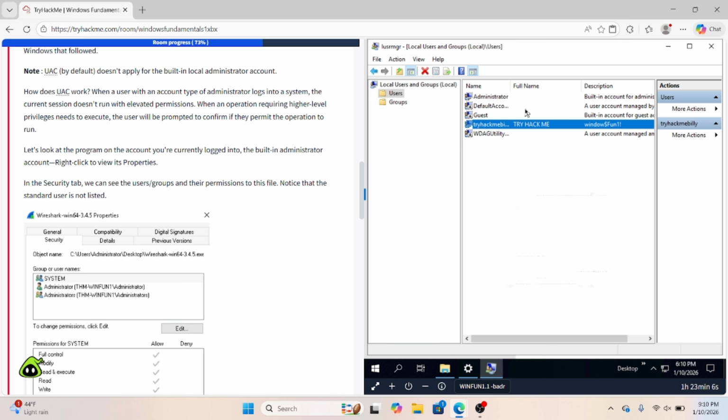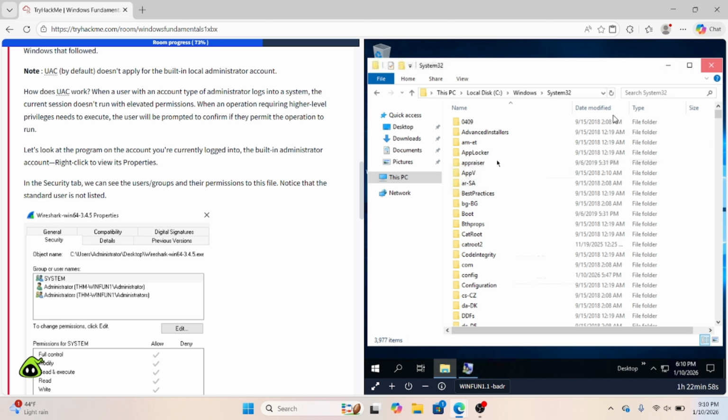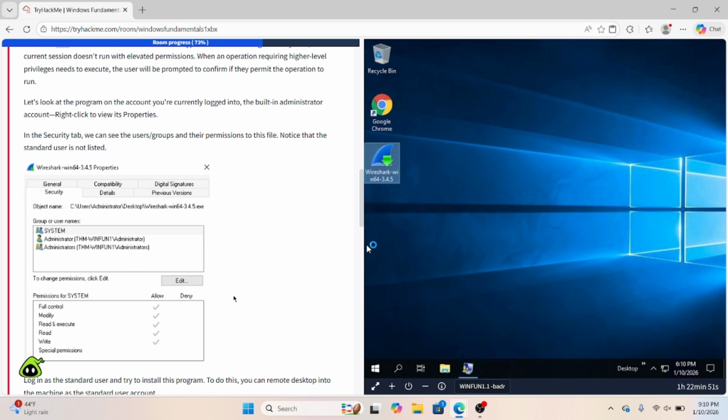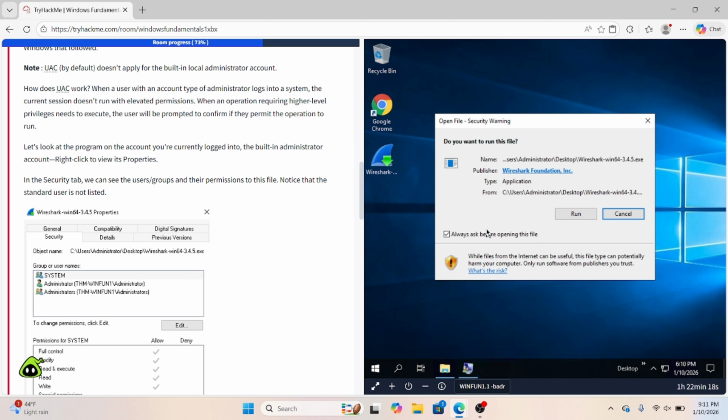So if we look at this program, if we go over here to Wireshark, we just go ahead and double click on this. What it's actually going to do is prompt me if I do in fact want to run it. As you can see right here, it is prompting me if I do in fact want to run it. So this is just one of the built-in safety features. If you're not in an administrator account, it does prompt you for a password, as opposed to just being able to click run.